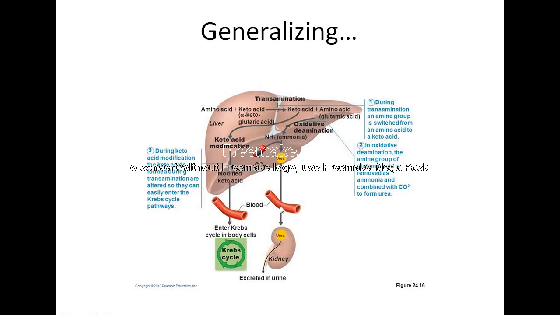That goes into the urea cycle and it is excreted through the urine. Transamination, you got another amino acid and the keto acid. That keto acid goes into this. So this is how we generalize this.